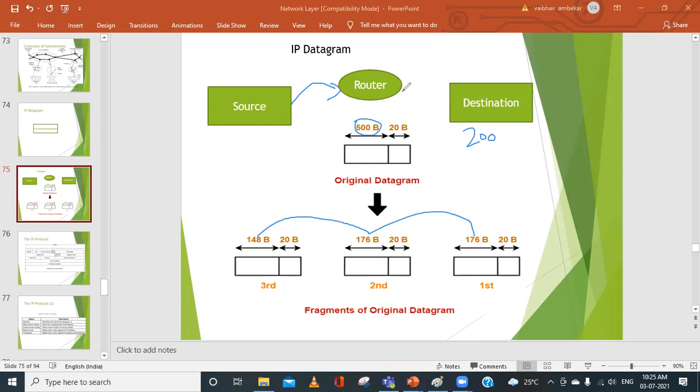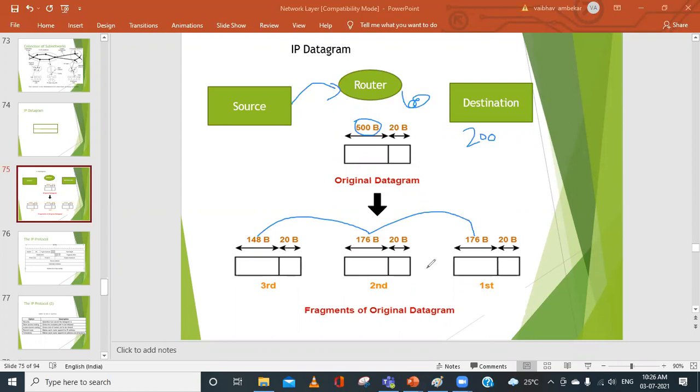There can be different routers in between as well, but we are not showing those routers. For simplicity, we are considering only one router. So this 500 has been distributed into smaller packets, or smaller fragments, and then we are adding 20B. Can you tell me what this 20B is? Header. Very good. So this 20 is the header that will be added for every fragment. Clear with this, everyone now?